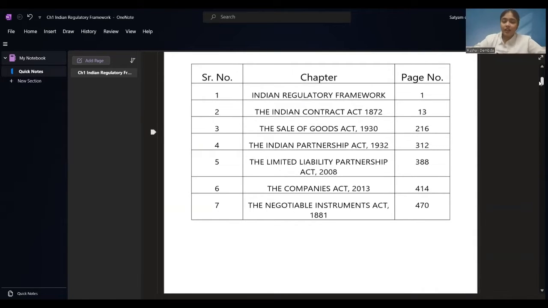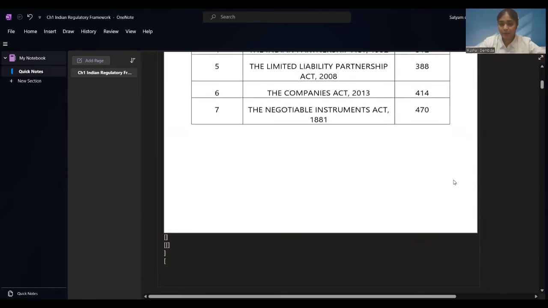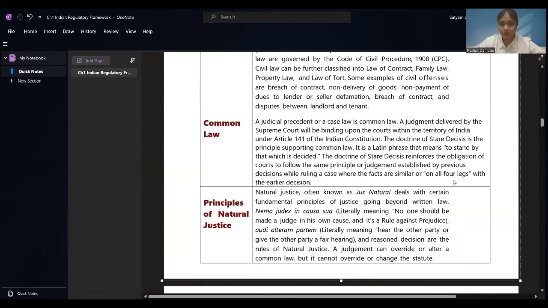Okay, with the chapters, when we see Indian Regulatory Framework law, this subject is new for CA Foundation students. You're going to study law for the first time. So we'll be seeing what is the regulatory framework of India, how things are going to work, what is the judicial system. We'll be learning about all these things in our first chapter. Let's not take much of your time and we'll start with the first chapter, Indian Regulatory Framework.